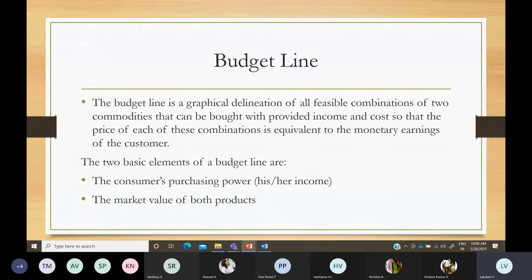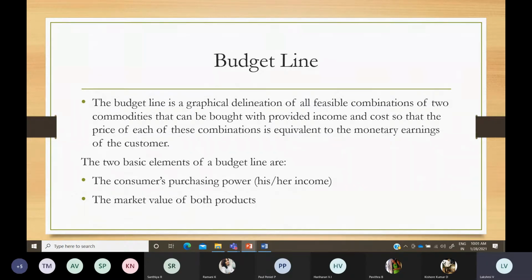If you see in the law of diminishing marginal utility and indifference curve, we didn't touch on the income of the consumer. You have kept the income of the consumer constant. You were discussing only the utility, the maximum satisfaction you get from the two commodities. But the budget line is otherwise known as the price line.